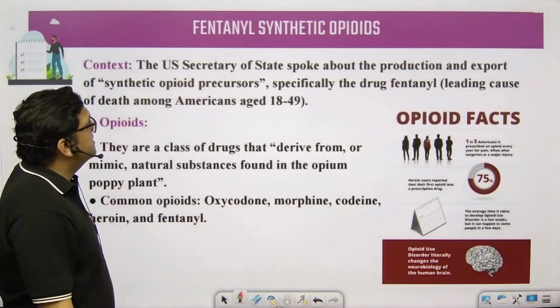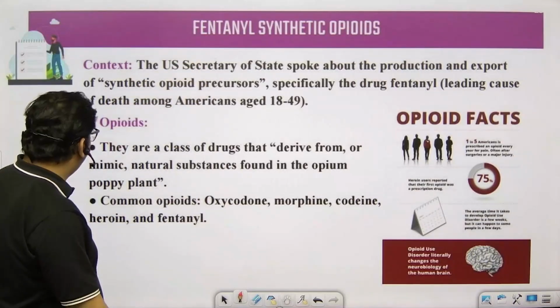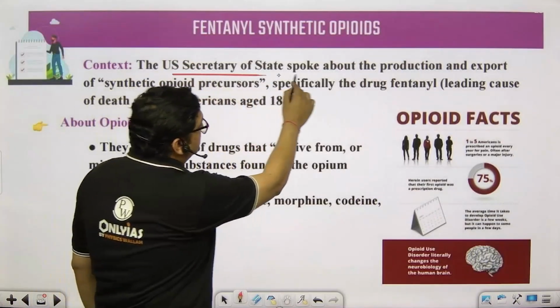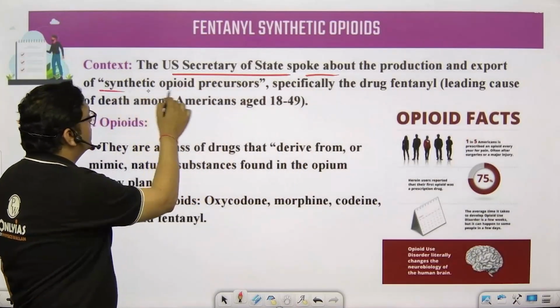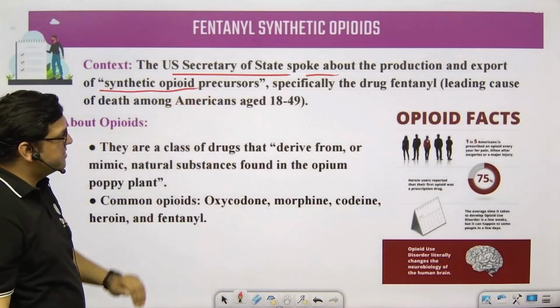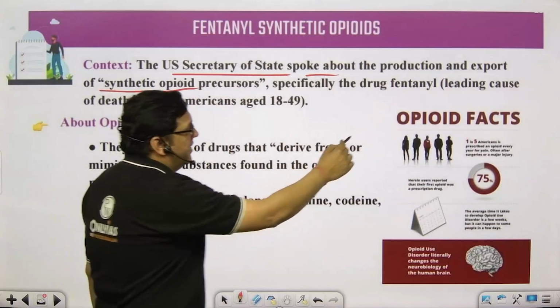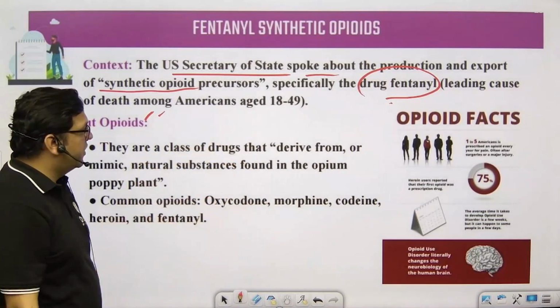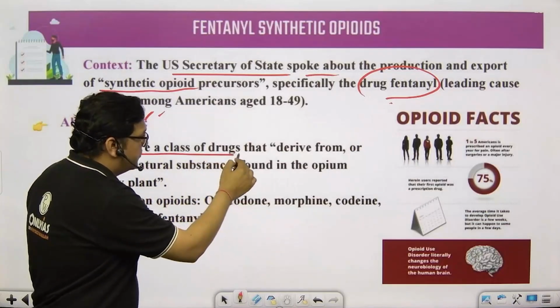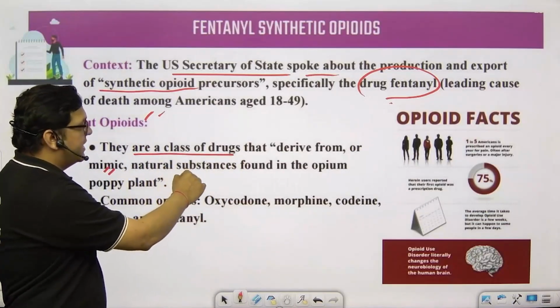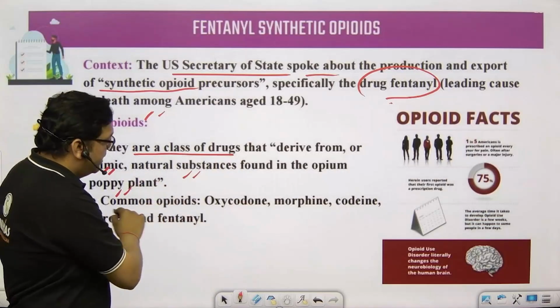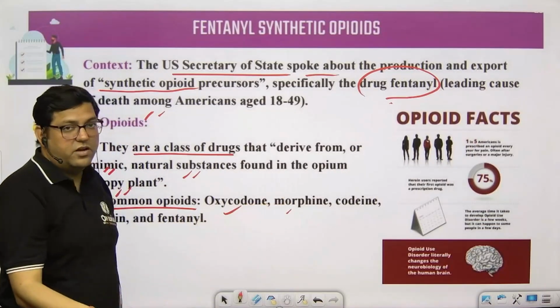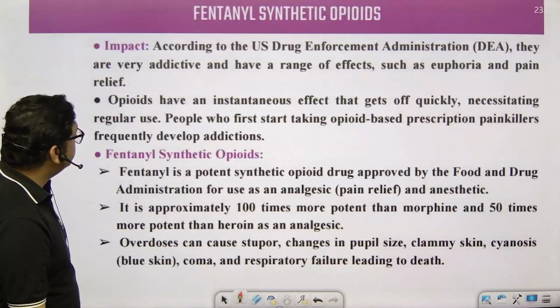The last topic is fentanyl, synthetic opioids. The US Secretary of State spoke about the production and export of opioid precursors, specifically the drug fentanyl, a leading cause of death among Americans aged 18 to 49. These are a class of drugs that mimic the natural substances of the opium poppy plant, and morphine and such are opioids, right?